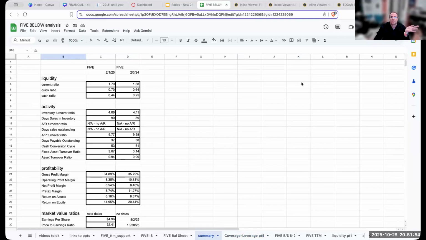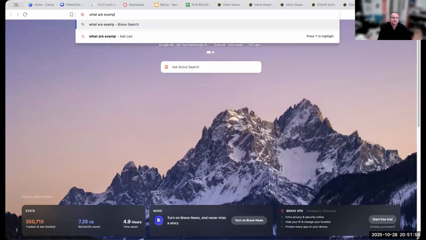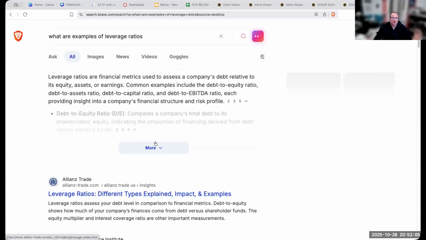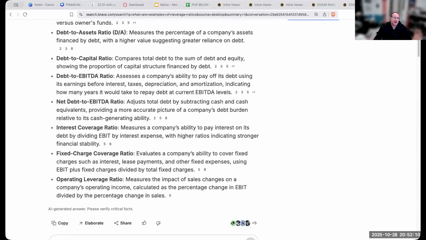Now, when you look at this, if I just do a simple Google search, I might find other ones that come up. I think I got most of these, but I'm not sure if I got the net EBITDA fixed charge coverage ratio. So as you can see, the more you go down the rabbit hole, the more stuff you're going to find.